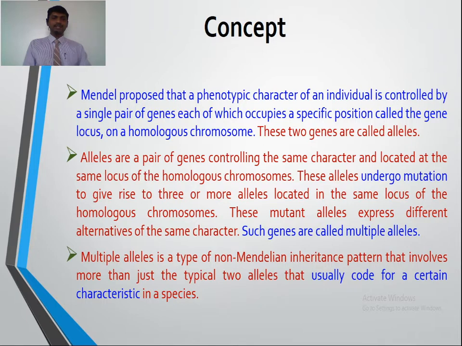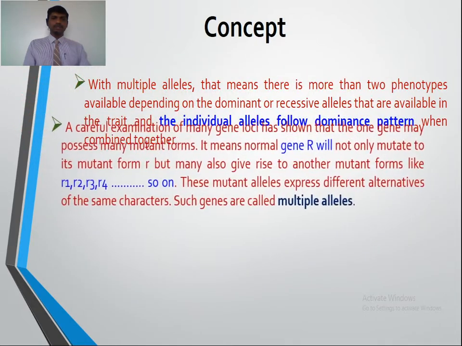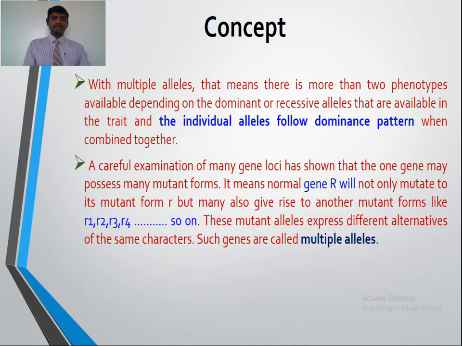Multiple alleles is a type of non-Mendelian inheritance pattern that involves more than just the two typical alleles that usually code for a certain characteristic in a species. With multiple alleles, there are more than two phenotypes available depending on the dominant or recessive alleles available in the trait, and the individual alleles follow a dominance pattern when combined together.